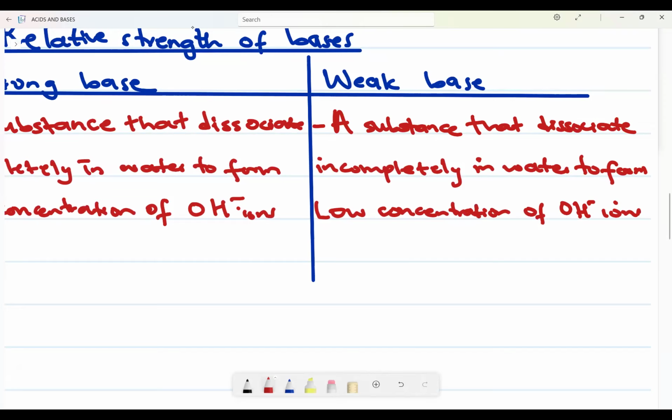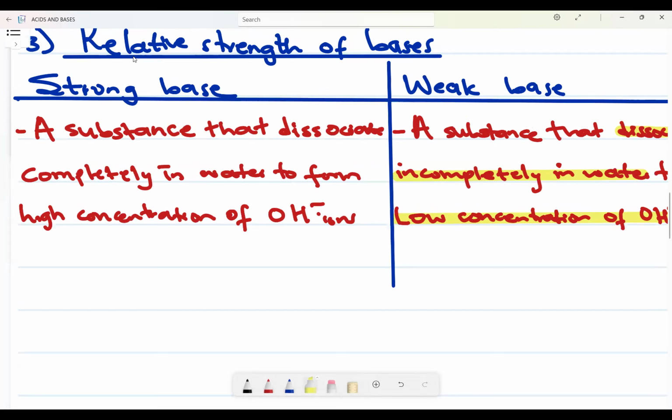Can you see the few differences? This one is a substance that dissociates incompletely in water to form a low concentration of hydronium ions, right? Whereas this one on the acids dissociates completely in water to form a high concentration of hydronium ions. Very, very key.